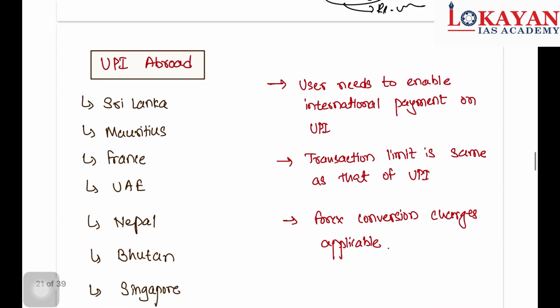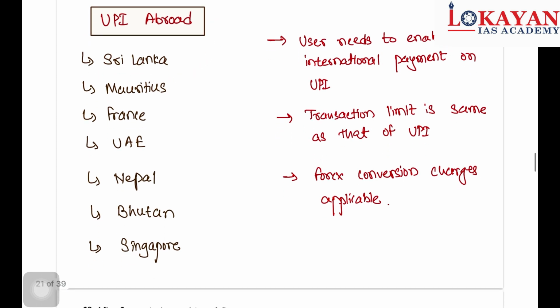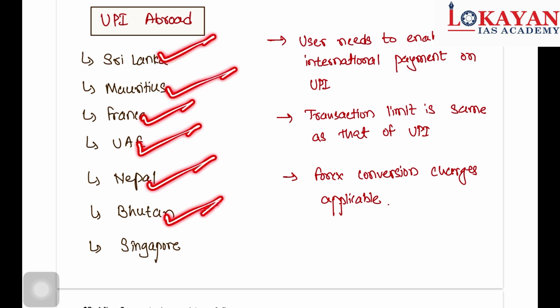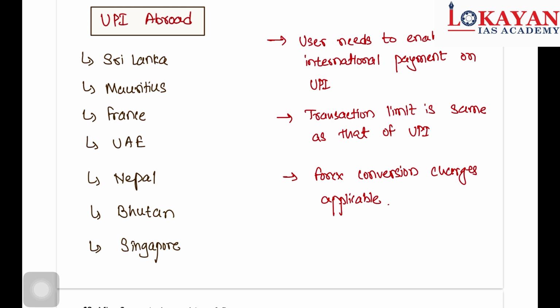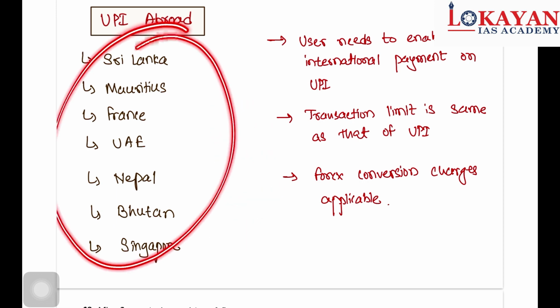Now another major news regarding UPI, that we have made UPI international, UPI abroad. Now you may ask whether you need to remember all these countries. I would suggest you do remember. Which are these countries where UPI is acceptable? Sri Lanka, Mauritius, France, UAE, Nepal, Bhutan and Singapore. UPSC may frame a question that gives names of countries 1, 2, 3, 4 and asks in how many of the above countries UPI is accepted. That time this list will become useful.